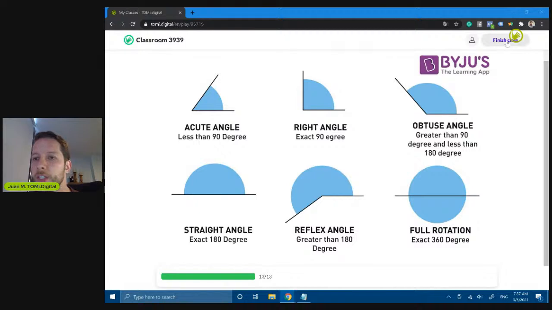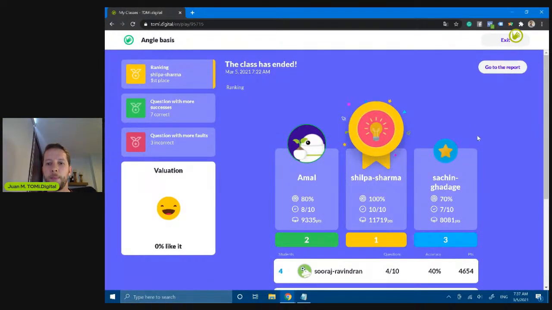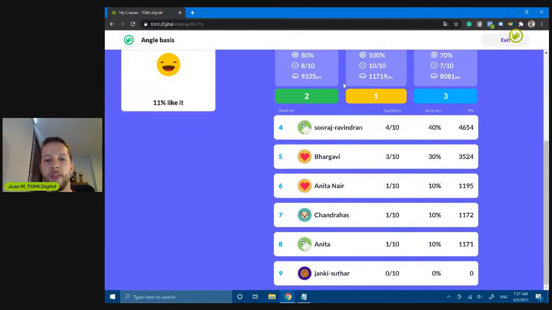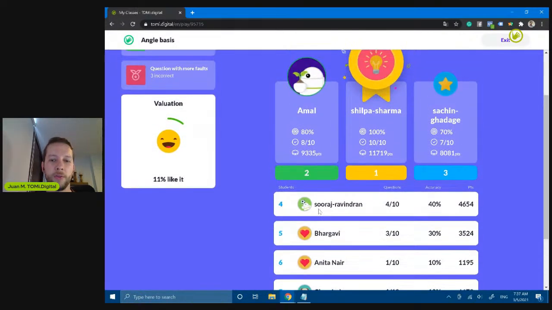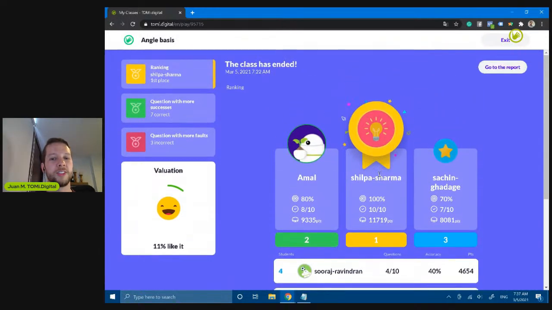So let's finish the class, and we have here the podium. We have Shilpa in the first place, Amal in the second place, and Sachin in the third place. And here we have the other positions in the podium. So congratulations to the winners. And again, let's go to the report, because we have some feedback from both of you saying that you wrote down the right answer in one of the questions. So if a student has that idea, we can double check the report.